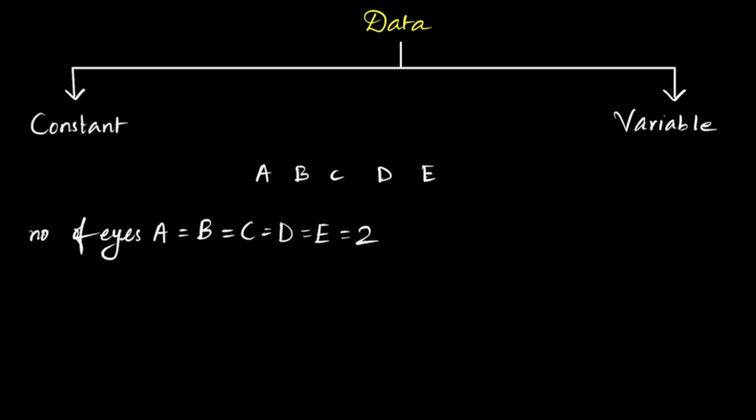So each of them has two eyes. That is, the value as per the individual does not change. And this kind of data is what we call a constant.